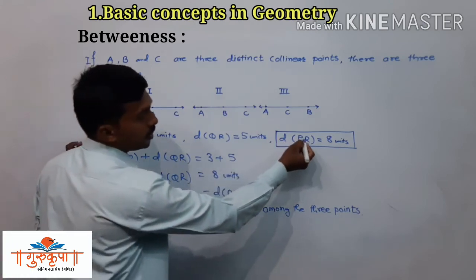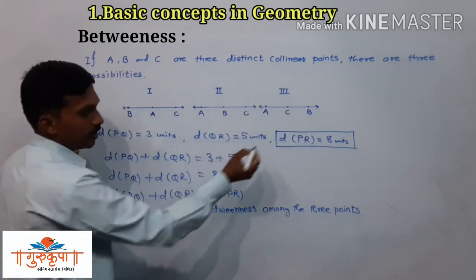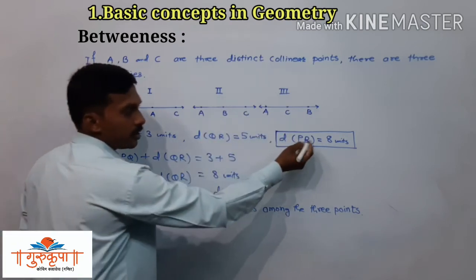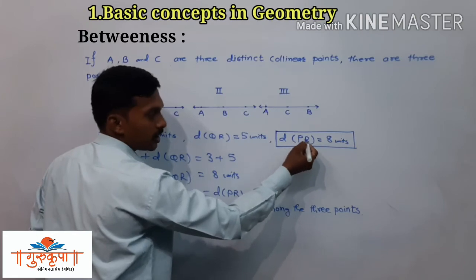Since the biggest distance is PR, the extreme points are P and R.